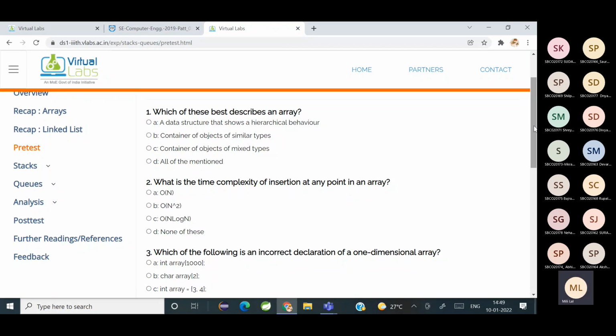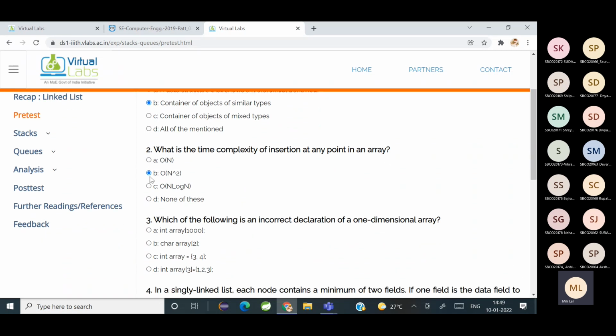The second option, B. Yeah, a container of objects of similar types. ठीक है? What is the time complexity of insertion at any point of the array? O of n.